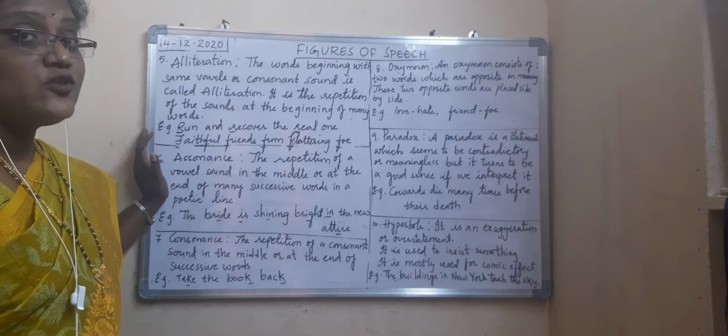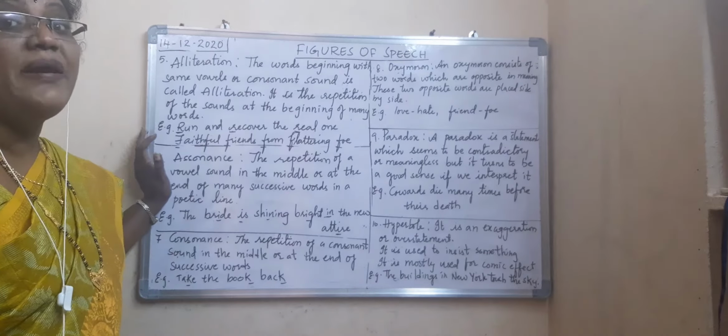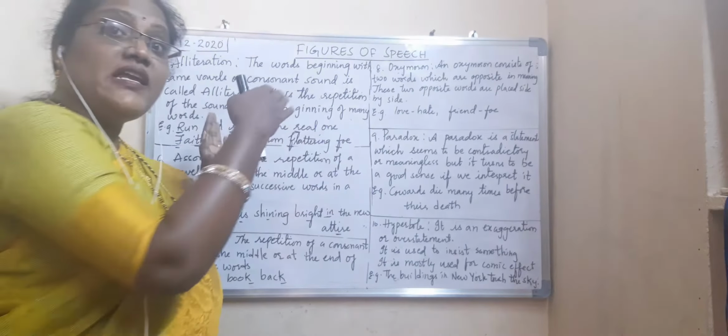What is assonance? Assonance means the repetition of the vowel sound either in the middle. Now in bride, the I is in the middle. Vowel I is in the middle. And sometimes it may be at the end also. Either it will be in the middle or at the end of many successive words. That is called assonance.